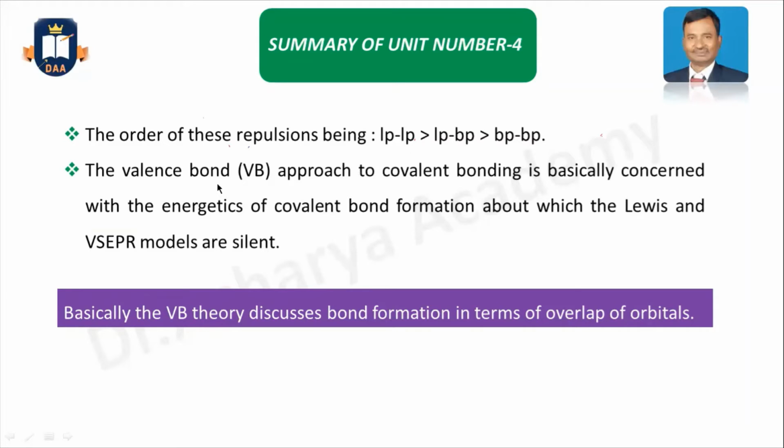Another concept, the valence bond, in short VB approach to covalent bonding, is basically concerned with the energetics of covalent bond formation, about which the Lewis and VSEPR models are silent, as I already described in the previous class. So basically valence bond theory discusses bond formation in terms of overlap of orbitals. In valence bond theory, another concept has come, overlapping of the different orbitals of different atoms to form the molecules.